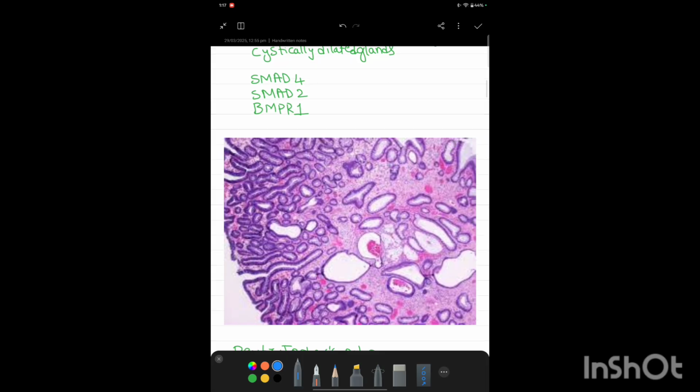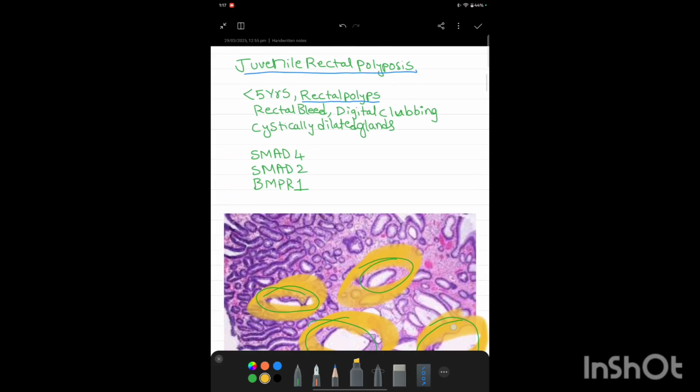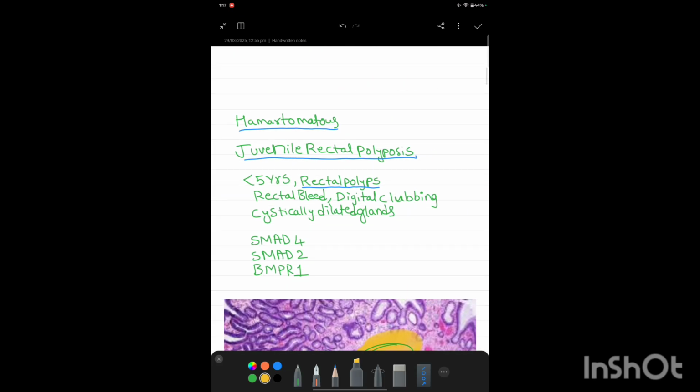Histopathologically, we can see abnormally large, cystically dilated glands. See, here we can see the cyst. Genetics: we have SMAD4. SMAD4 is important. Along with SMAD4, SMAD2 and BMPR1 are also important.